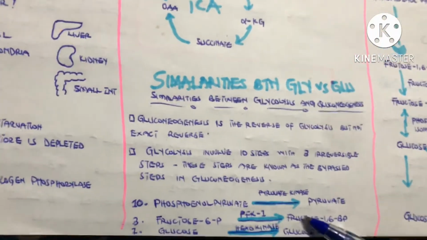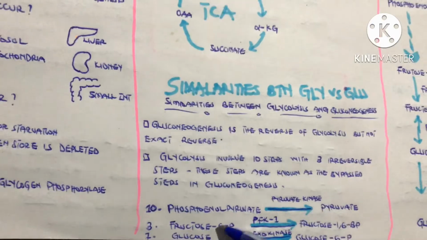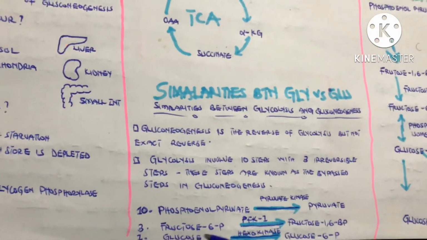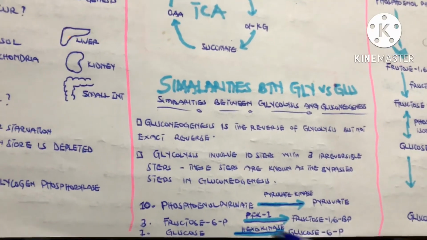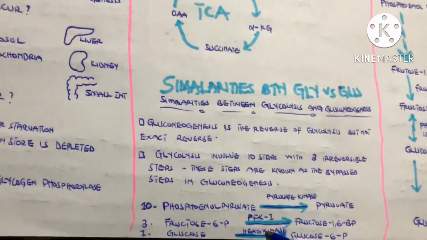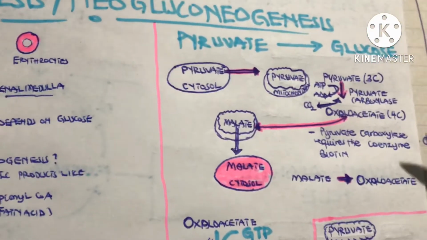We are going to use another way to convert fructose 1,6-bisphosphate to fructose 6-phosphate by another enzyme, because we cannot use this enzyme. We are also going to find another way to convert glucose 6-phosphate to glucose by another enzyme, because we also cannot use this enzyme called hexokinase. So guys, let's look at how to actually get glucose from